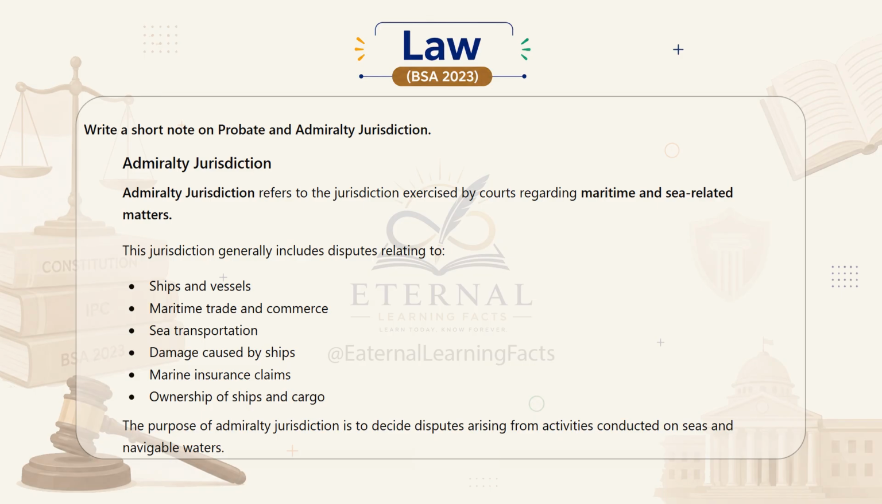Admiralty jurisdiction. Admiralty jurisdiction refers to the jurisdiction exercised by courts regarding maritime and sea related matters. This jurisdiction generally includes disputes relating to ships and vessels, maritime trade and commerce, sea transportation, damage caused by ships, marine insurance claims, ownership of ships and cargo. The purpose of admiralty jurisdiction is to decide disputes arising from activities conducted on seas and navigable waters.